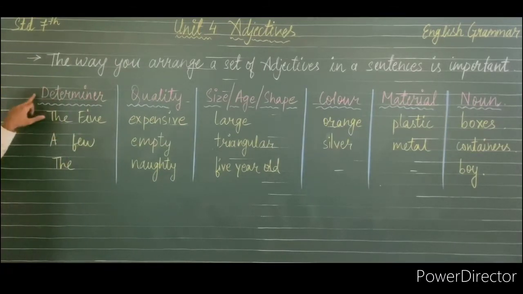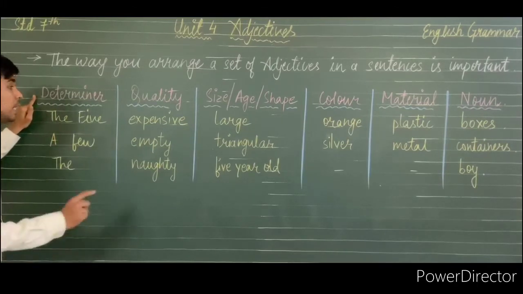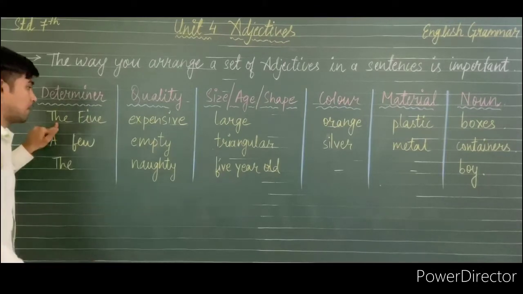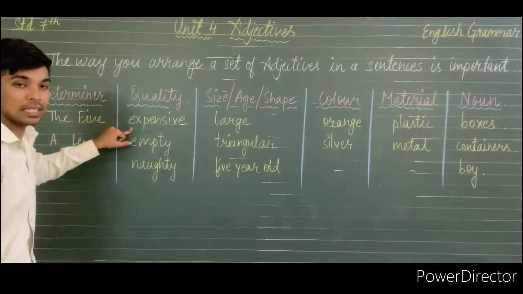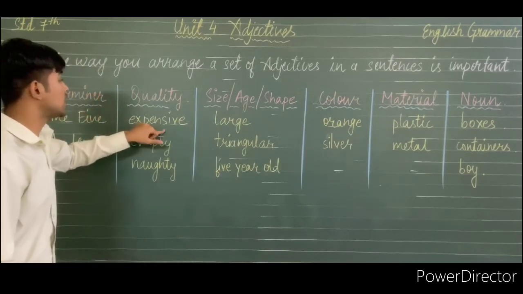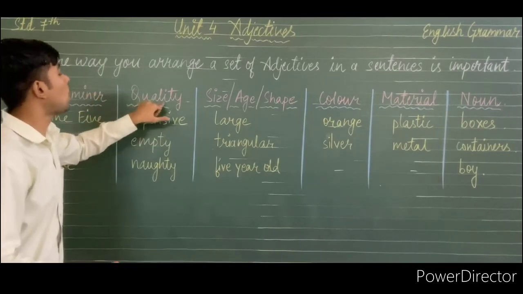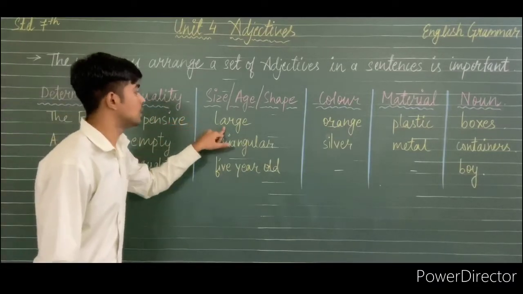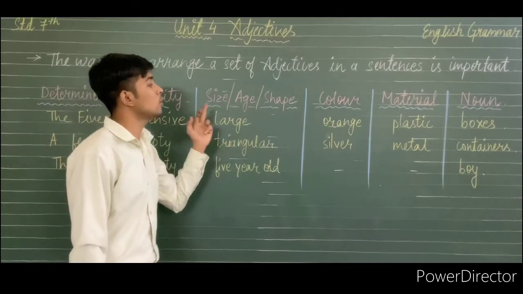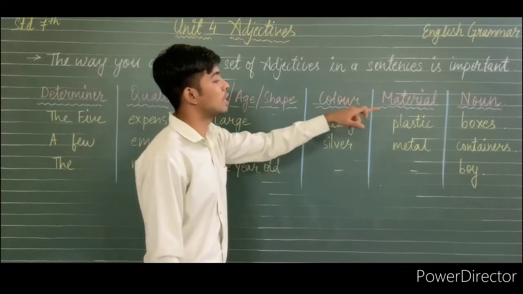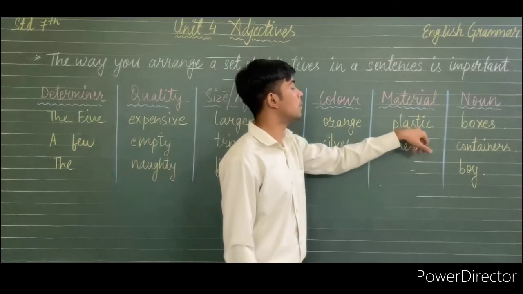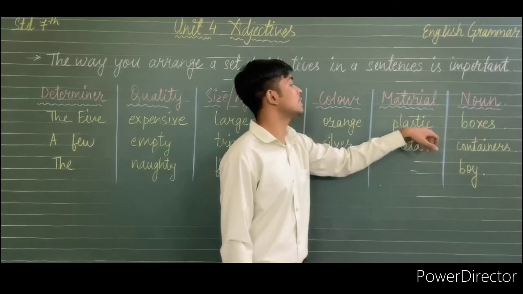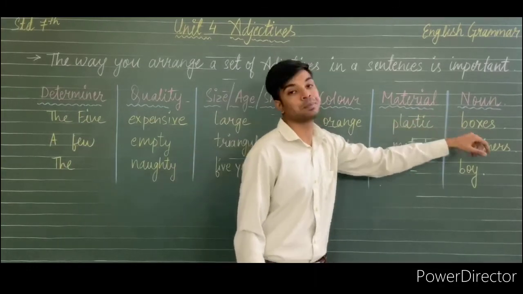'The' is a determiner, so in the categories of adjectives we will use 'the' in the first place. Then we can use 'expensive', which is again an adjective used as a quality of a noun. Then 'large', which is the size of a noun. Color, that is the color of a noun. And material, plastic. So the box is made from plastic, so plastic is the material used for the noun.